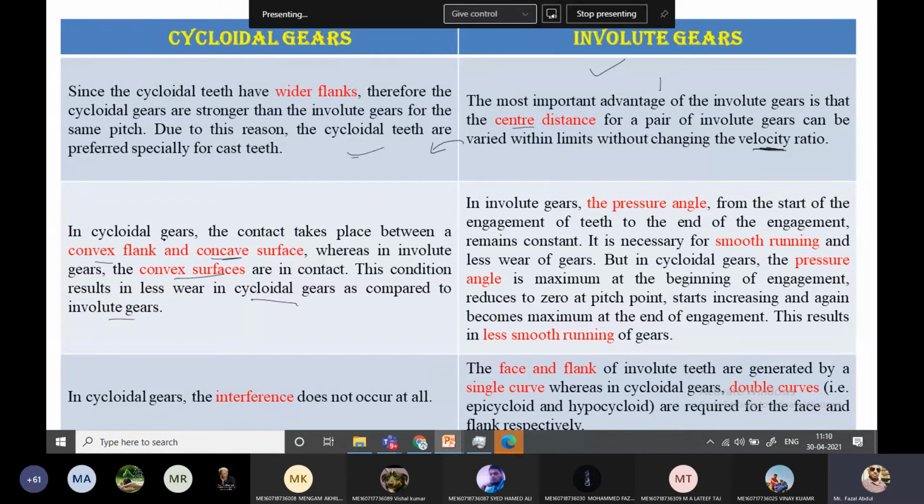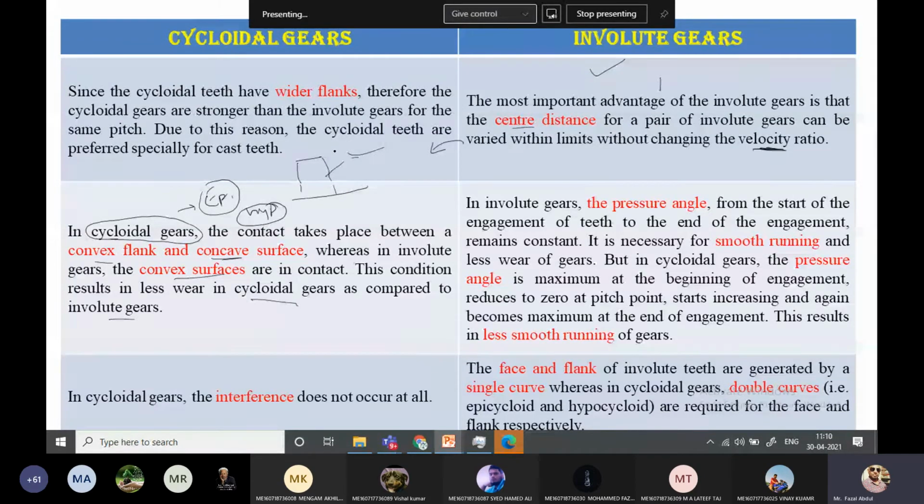Cycloidal teeth are generated with two types of curve. What are they? Epicycloidal curve and hypocycloidal curve. The epicycloidal curve forms the face and the hypocycloidal curve forms the flank. So every gear tooth has a face and a flank. Just now you have seen what the face is and what the flank is.